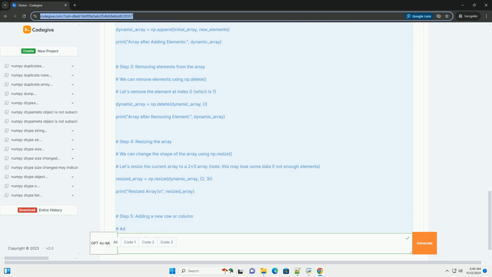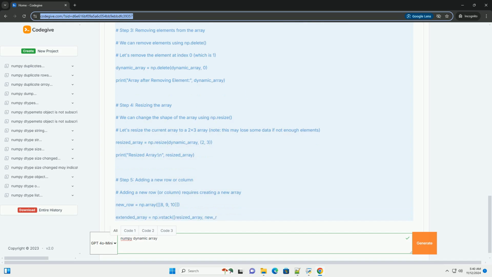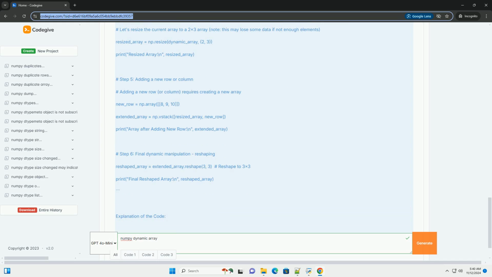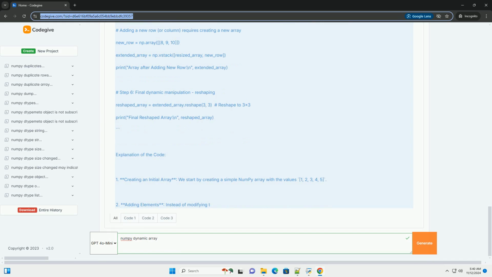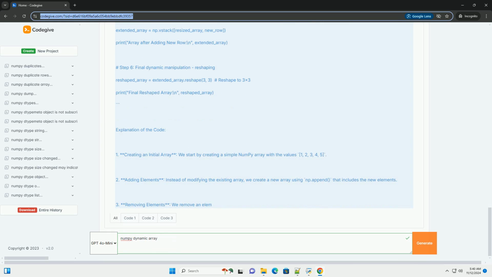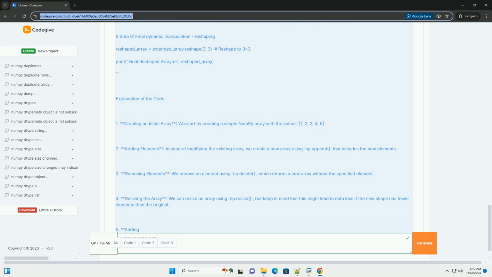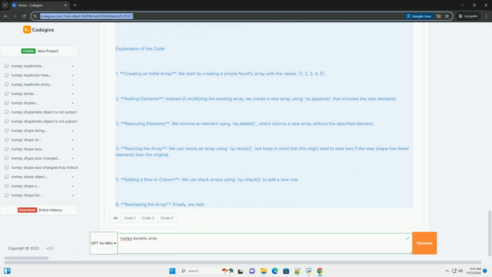What is a NumPy array? A NumPy array is a grid of values, all of the same type, and is indexed by a tuple of non-negative integers. The number of dimensions is referred to as the rank of the array, and each dimension is called an axis.